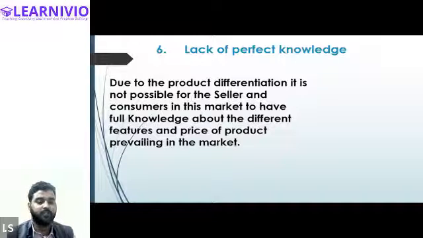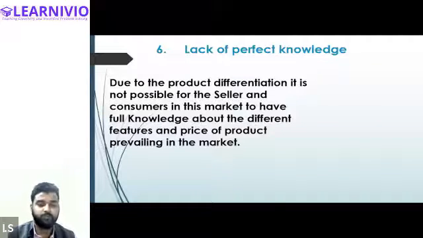But in case of monopolistic competition, we presume that buyers and sellers do not have perfect knowledge. It also seems practically impossible to have complete knowledge about everything in the market. So it seems more realistic that buyers and sellers do not have perfect knowledge about the market situation. All right. Let's move to the next point.